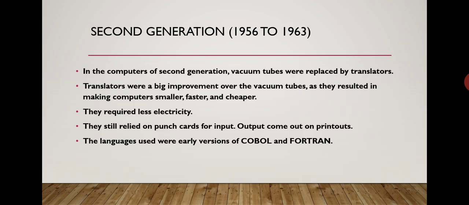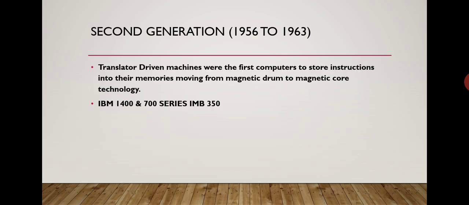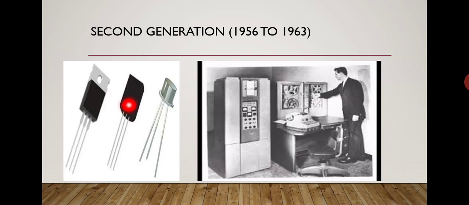Second generation computer, the time period was 1956 to 1963. In the computers of second generation, vacuum tubes were replaced by transistors.